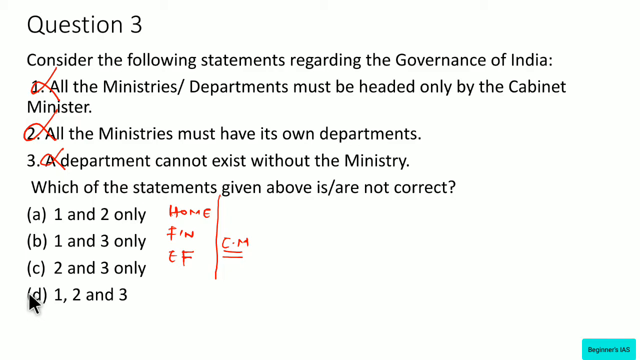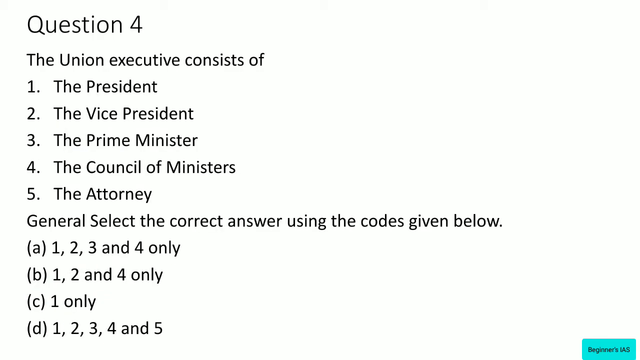So based on the discussion, the answer for this question, here we have to identify the not correct statement. Kindly note down, all the statements here are not correct. Therefore option D, 1, 2 and 3 are correct. Let us move on with question number 4.